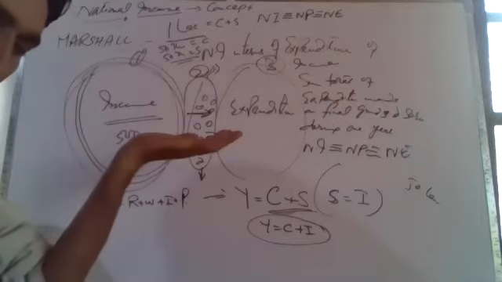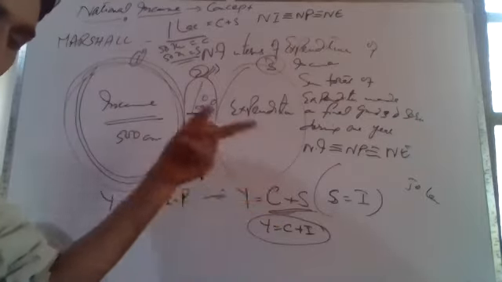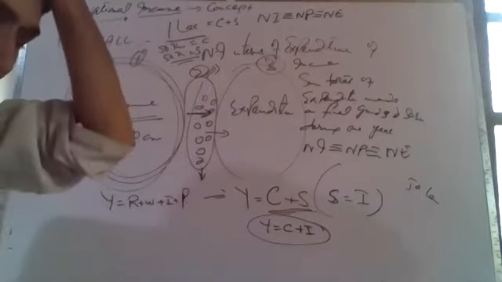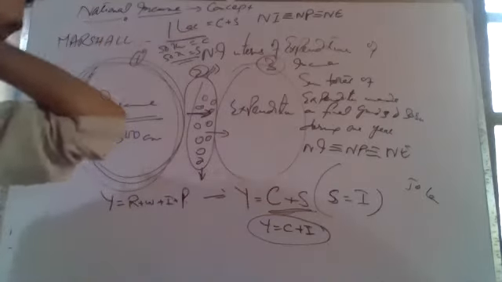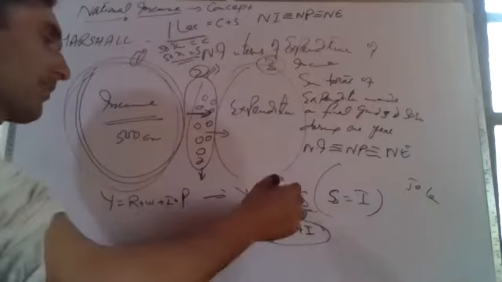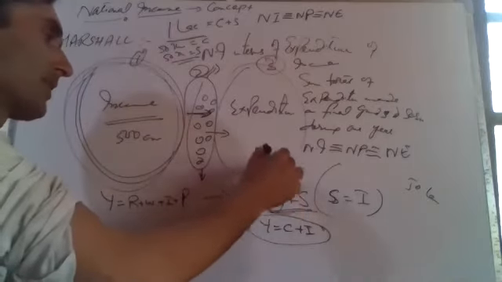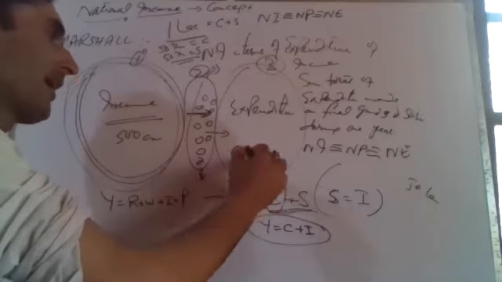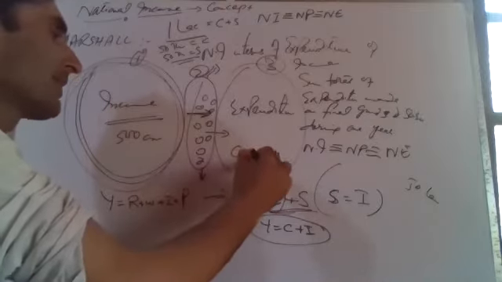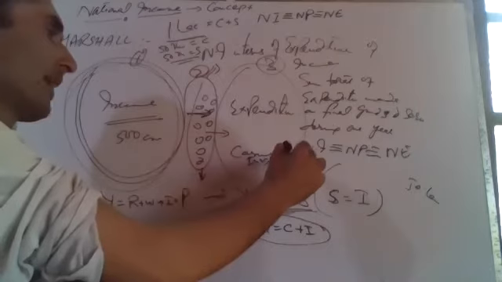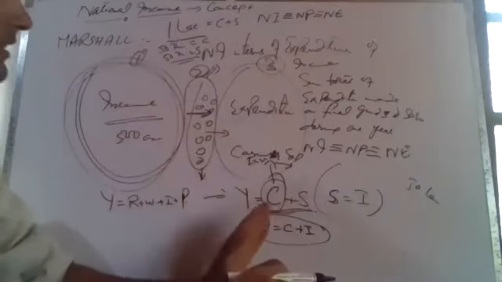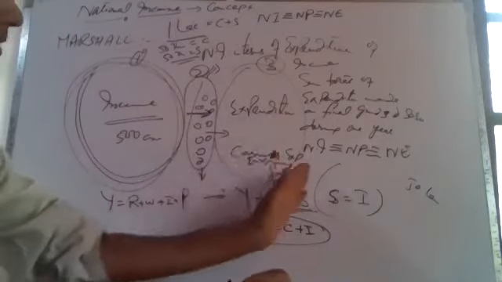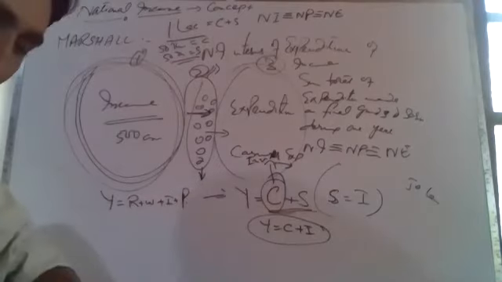जो consumption पे खर्च होगा वो consumption expenditure है, जो investment पे हो गया वो investment expenditure. We have two types of expenditures. One is consumption expenditure, another is investment expenditure. So national income is sum total of consumer expenditure plus investment expenditure.